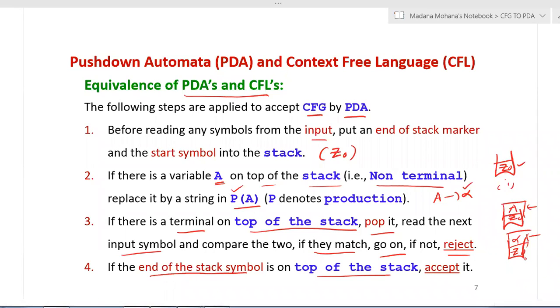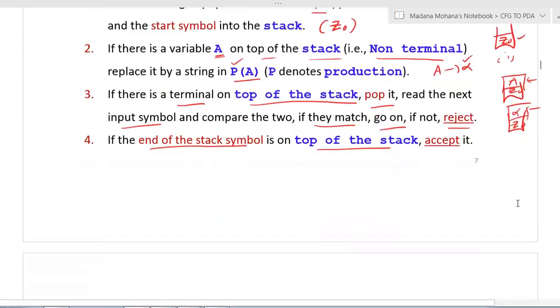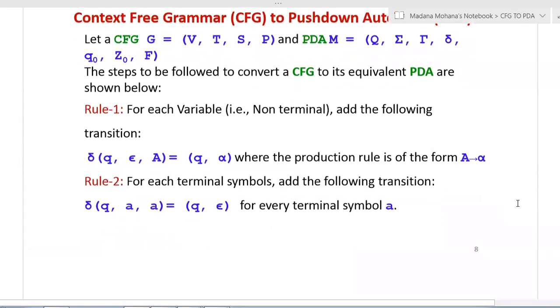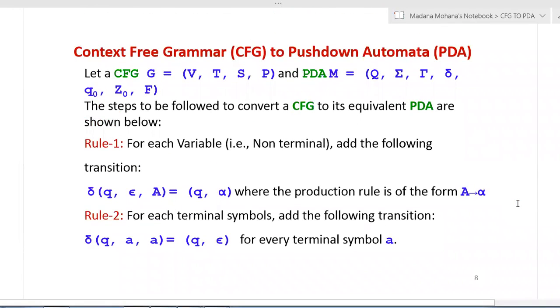Anyway, while solving the problem, we will demonstrate the acceptance case also. Now let us come to the procedure for converting a context free grammar to pushdown automata, the first conversion. So, CFG to pushdown automata. Let us take a context free grammar G equal to (V, T, S, P) as the given context free grammar.